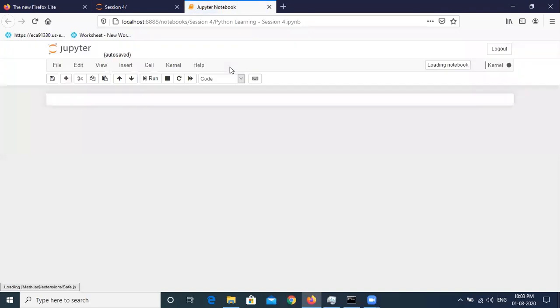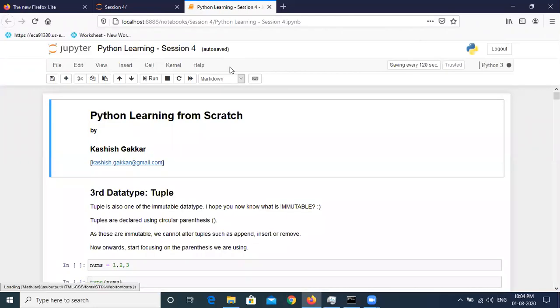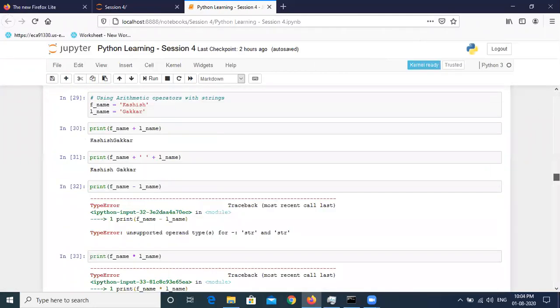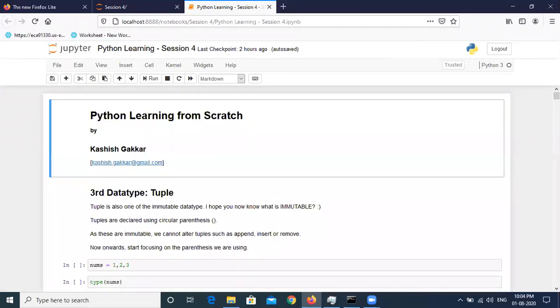So in the previous session, we discussed the data types which were strings, and we also completed numbers as of now. Today we will move forward and discuss other data types such as tuple, list, dictionary, and set. And if there is time, we will start with the operators in Python.